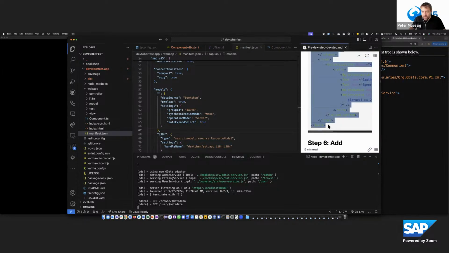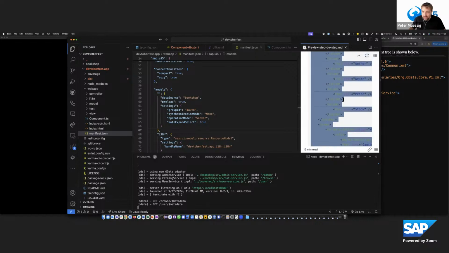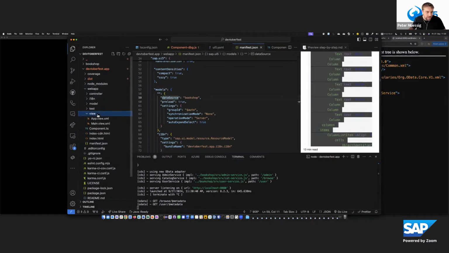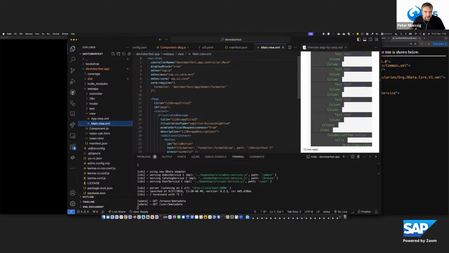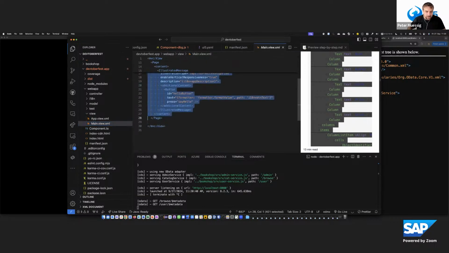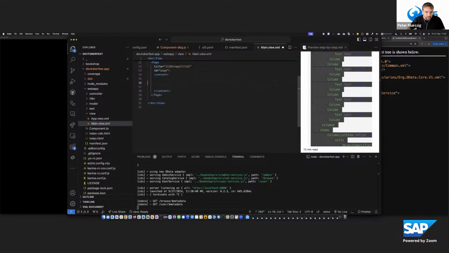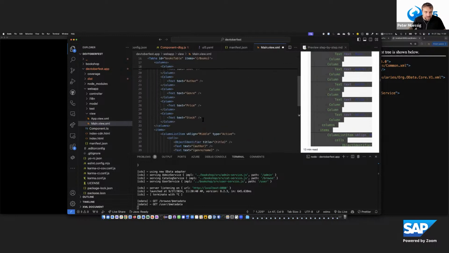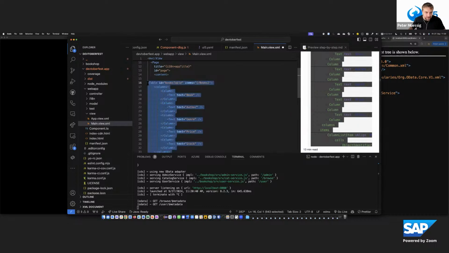In order to consume it now, we need to display a table which then binds this bookshop. And there I have created a small snippet. Let's quickly take a look into that after pasting. So in the default view, we have a page and this illustrated message, but the illustrated message we remove now. And I just drop in this lengthy definition. It's the SAP M table.